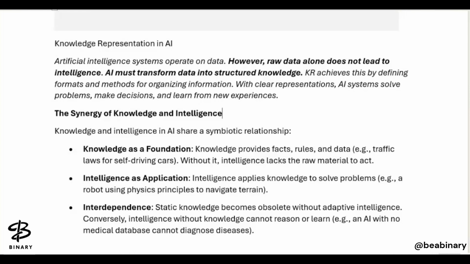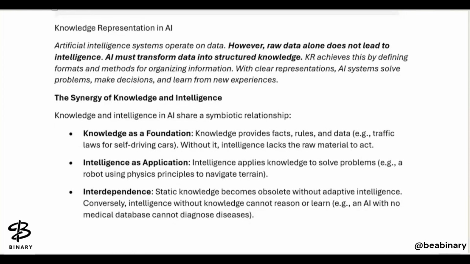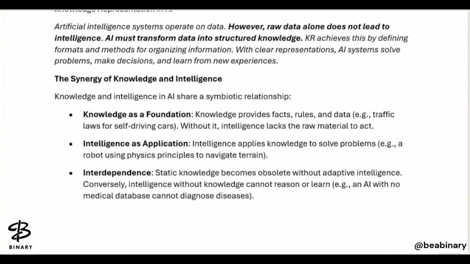So what is the synergy of knowledge and intelligence? Knowledge and intelligence in AI share a symbiotic relationship, as we have discussed. We have just discussed knowledge as a foundation. Knowledge provides the facts, the rules, the data. Example: traffic law for self-driving cars. Without it, intelligence lacks the raw material to act. Until you know the traffic rules, the self-driving car, or the machine, will not be able to take a decision accordingly.